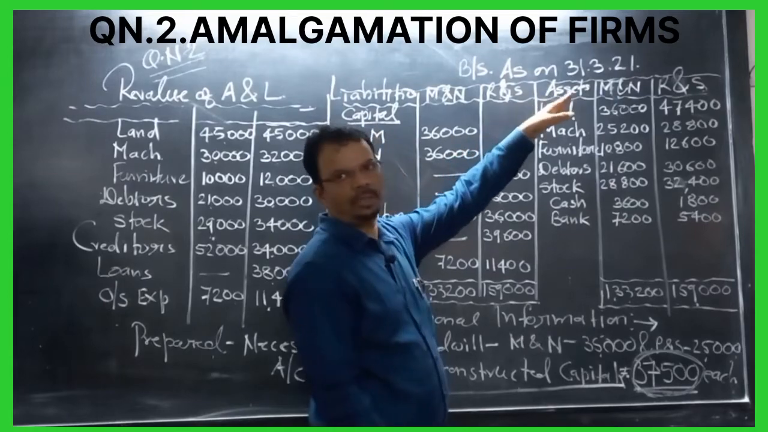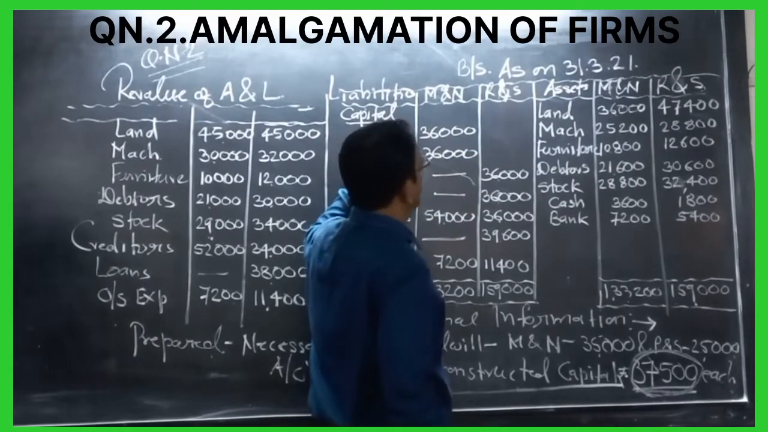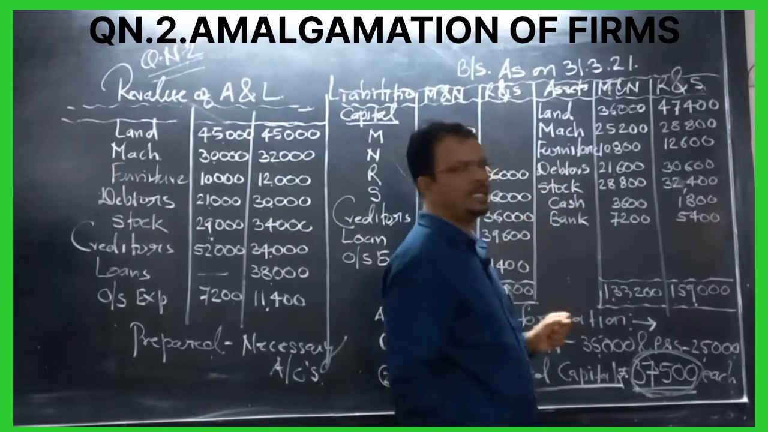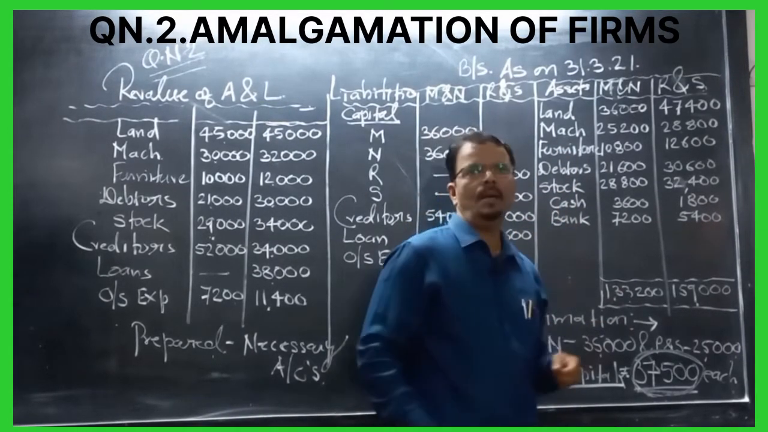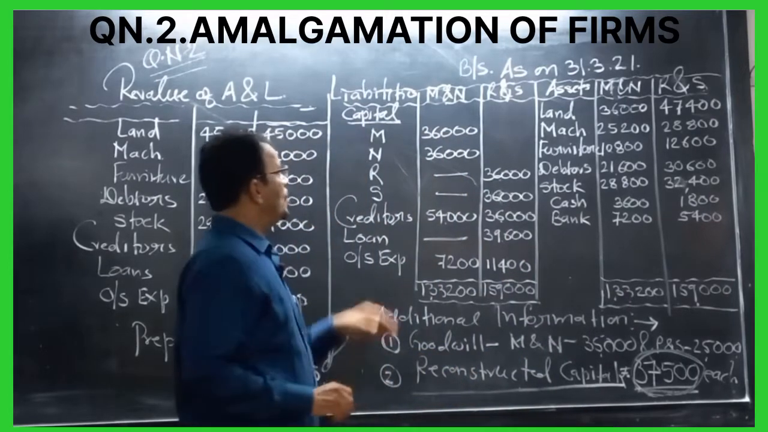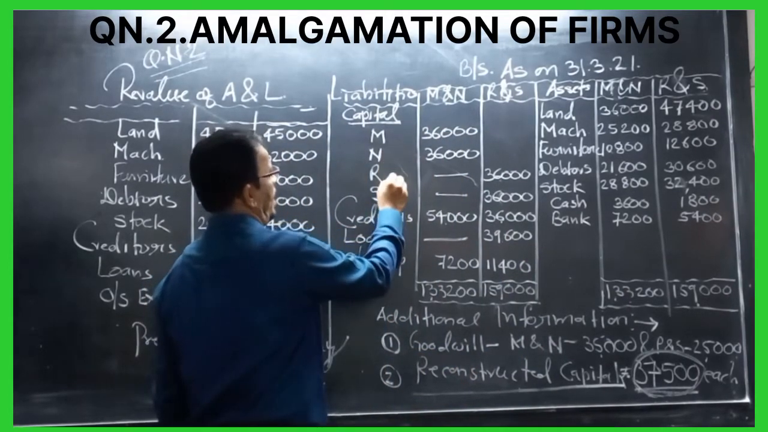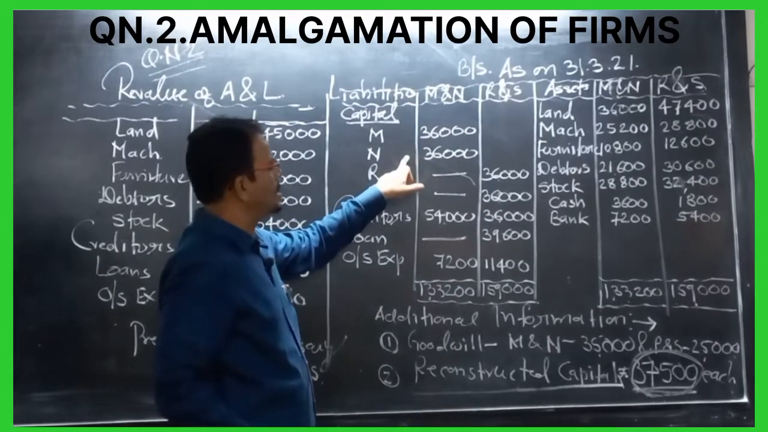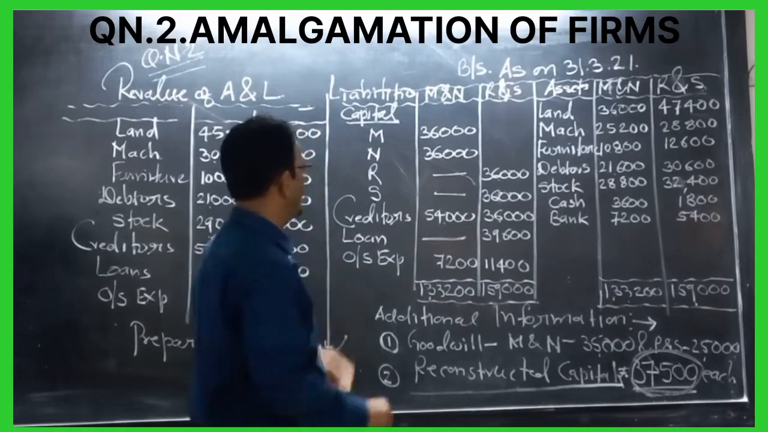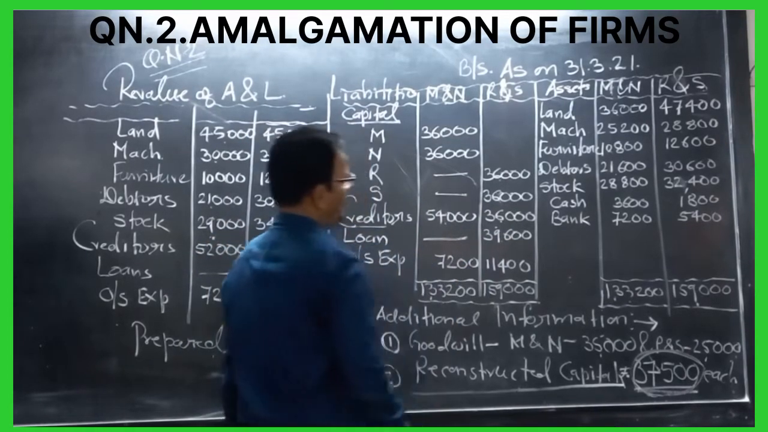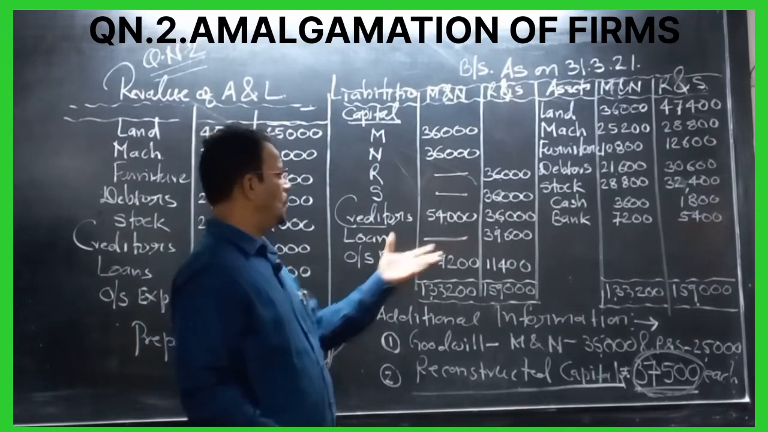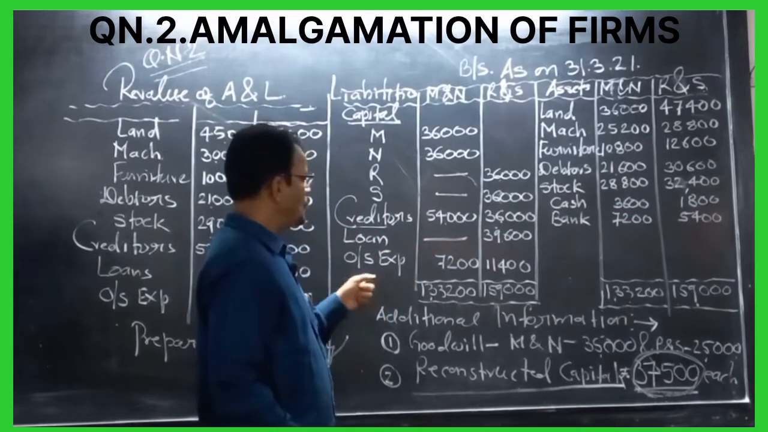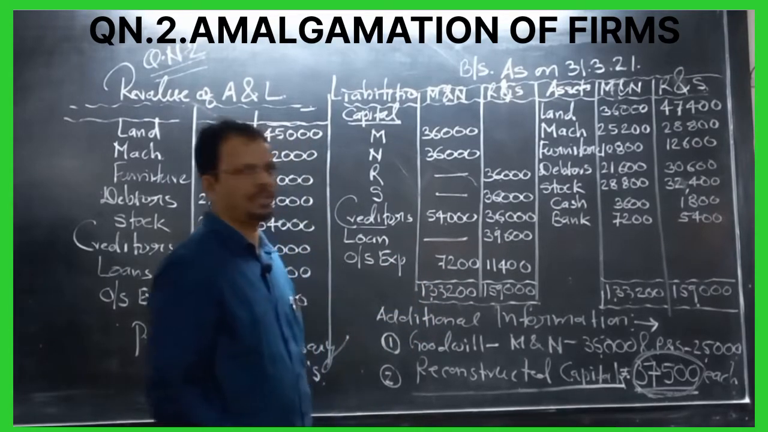Now let's analyze the question. Balance sheet is given as on 31st March 21. Liability side, asset side. Land is given, machinery is given, furniture is given, debtors is given, stock is given, cash is given, bank is given, and we have capital of M, N, R, S, 36,000 each. We have creditors 54,000 and 36,000. Loan: MN we don't have the loan. RS we have loan. Outstanding expenses, and total is given on both sides.